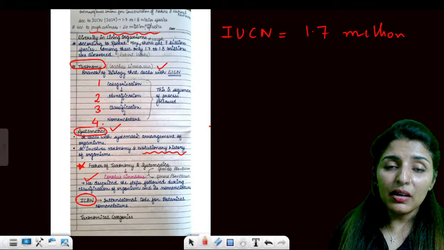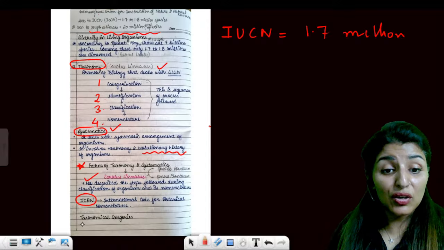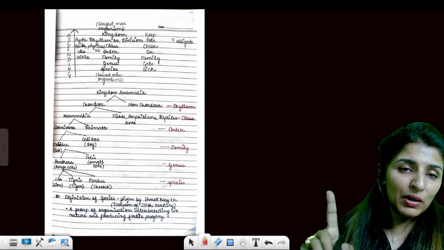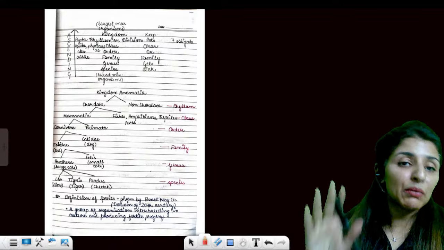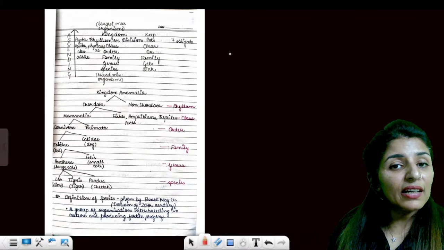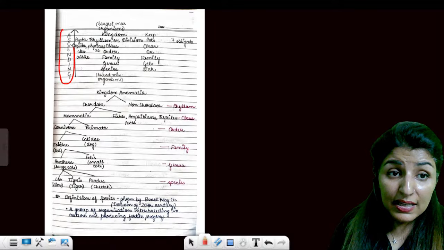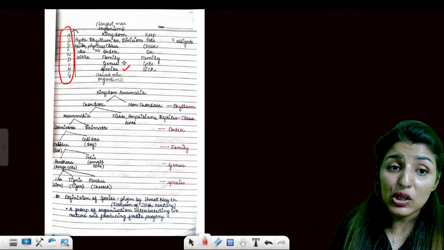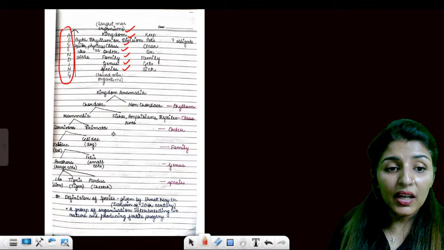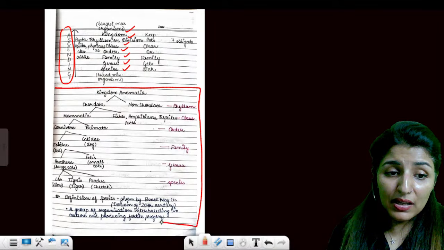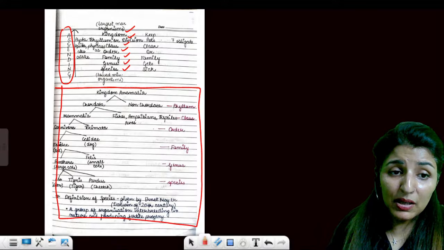Now, you have to remember ICBN, that is International Code for Botanical Nomenclature, and International Code of Zoological Nomenclature. They will help us to name these organisms. All the taxonomical hierarchies in the ascending order, you should know. This is the ascending order that starts with species, genus, family, order, class, phylum, and then kingdom. Okay. Now these terms are given. I'm leaving you with these notes. You must remember this.